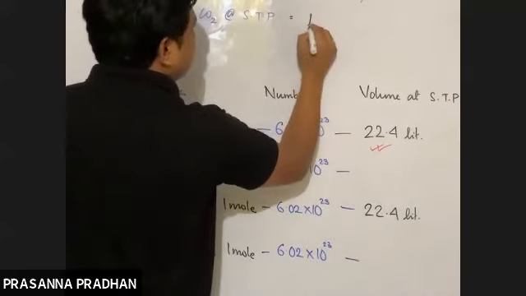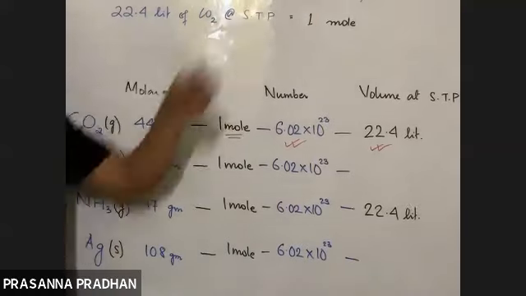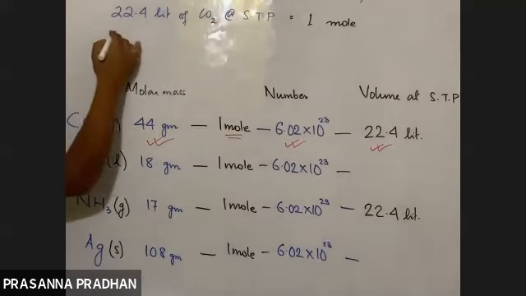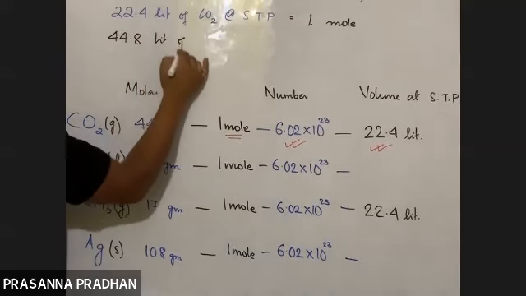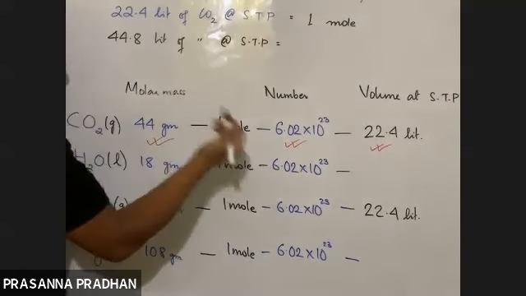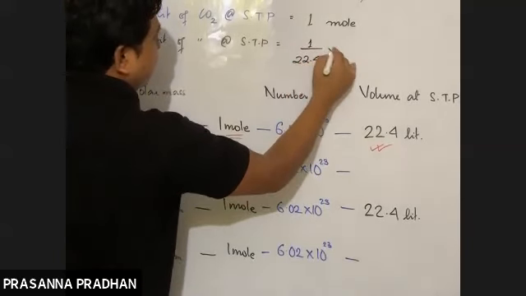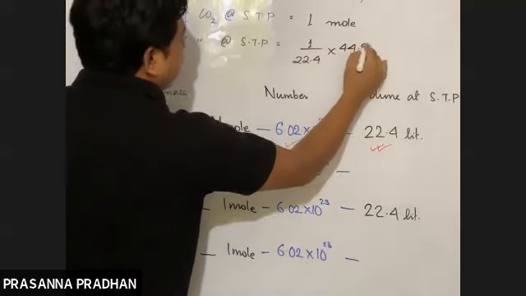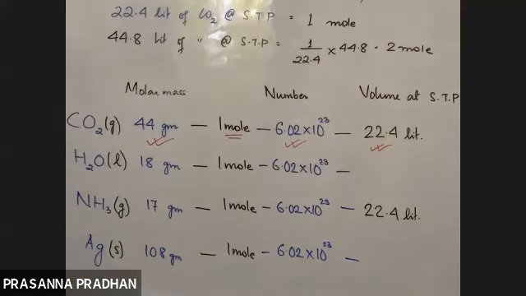We are supposed to find the number of moles present in 44.8 liters. So 44.8 liters of carbon dioxide at STP is equal to how many moles? Simple unitary method: 1 by 22.4 multiplied by 44.8, which is equal to 2 mole.